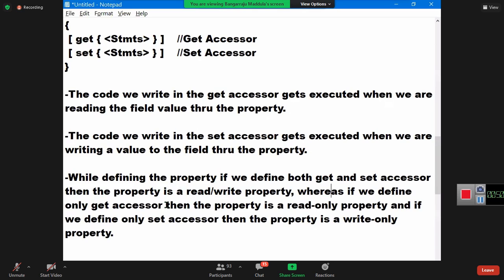Whereas if we define only get accessor, then the property is a read-only property. And if we define only set accessor, then the property is a write-only property. Are you clear? Understood?